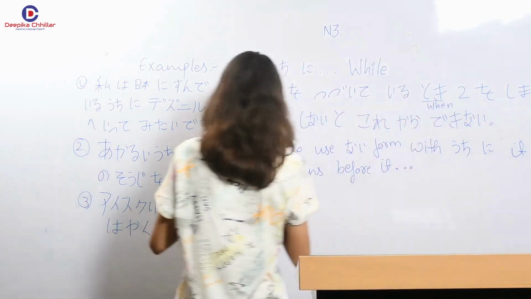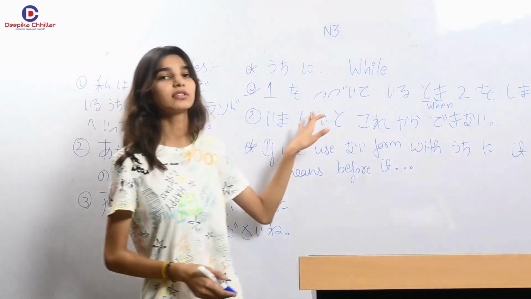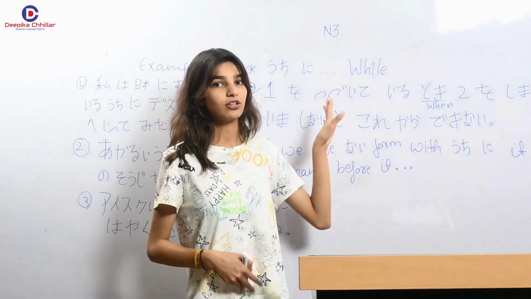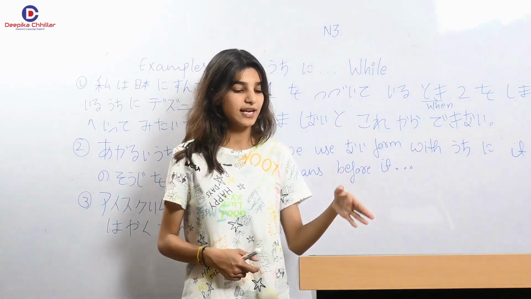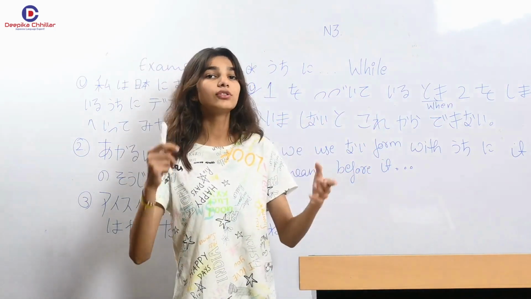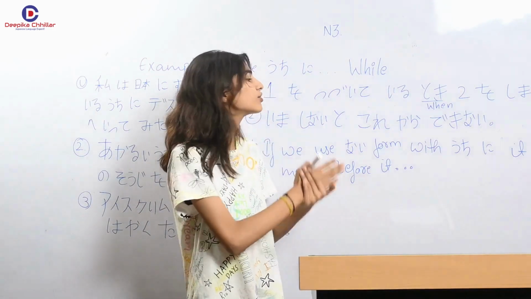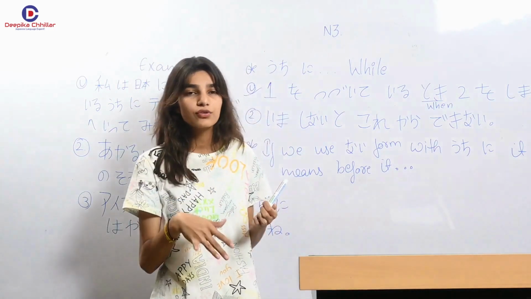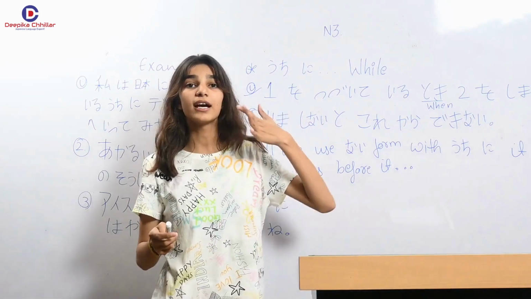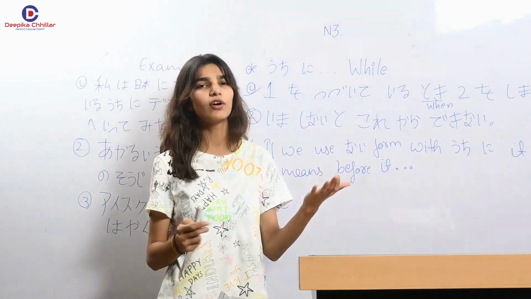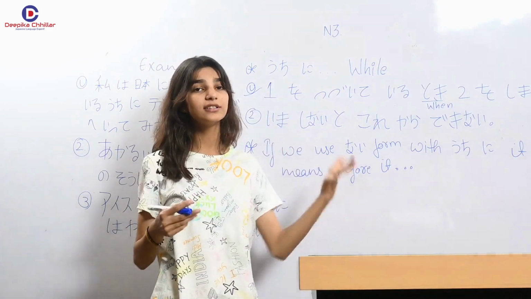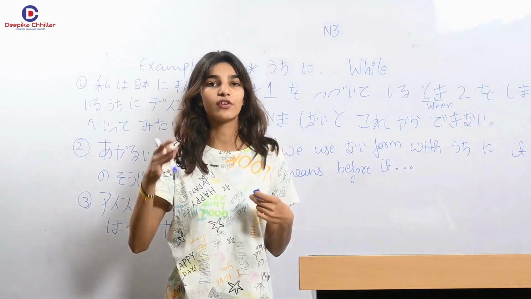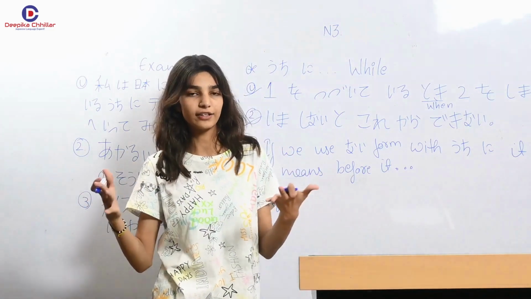So the second is ima shinaito kore kara dekinai. Ima shinaito kore kara dekinai. This means if you don't do it right now, after this you won't be able to do it. मतलब if you are not doing it right now, means अगर तुम ये अभी नहीं कर रहे, so you would not be able to do it in the future, or after this you can't do that. Got it? You're saying this, if you want to do, you have to do it right now, otherwise you can't do it later on. Got it?